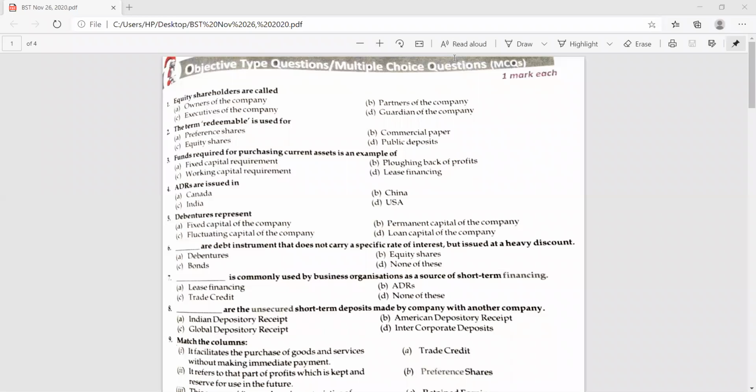Dash is commonly used by business organizations as a source of short-term financing. For short-term financing, what can we use? Lease financing. No, lease is for the long term. Long term. It cannot be ADR.